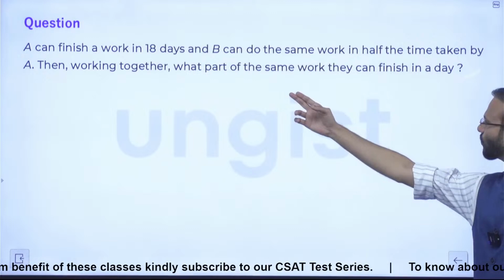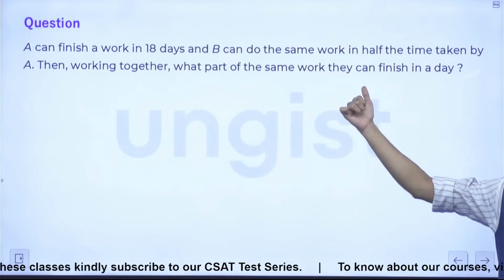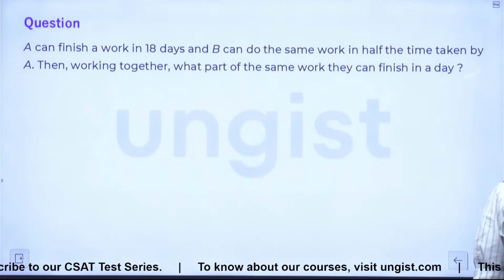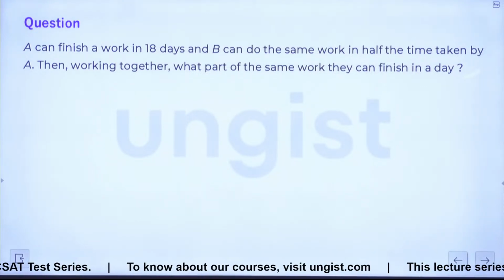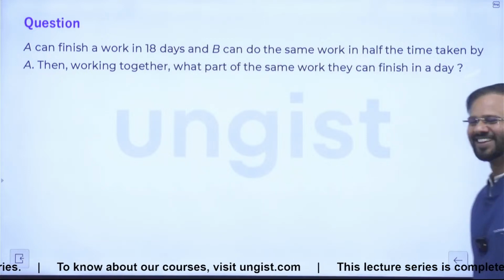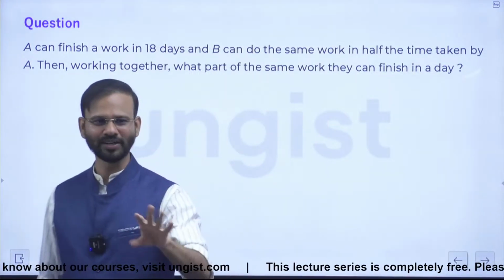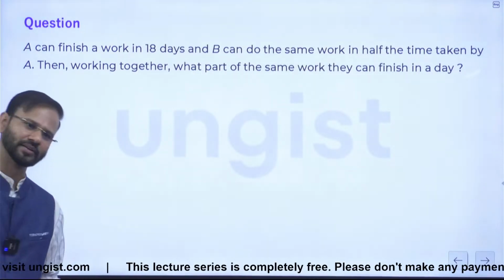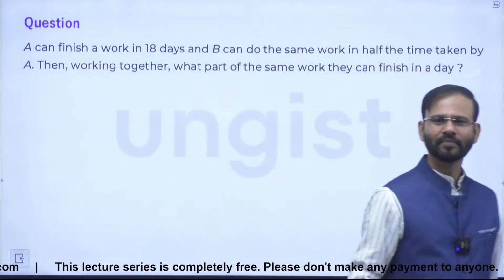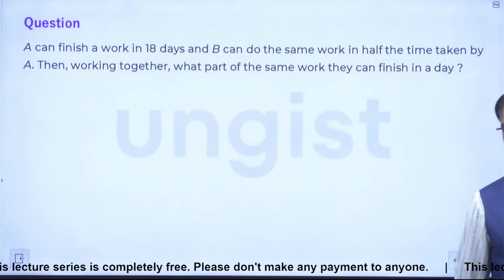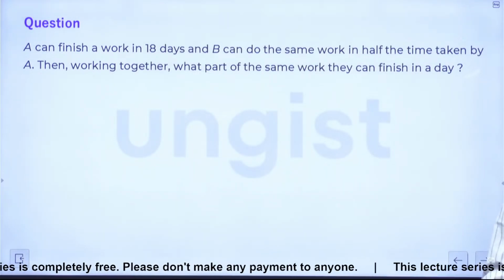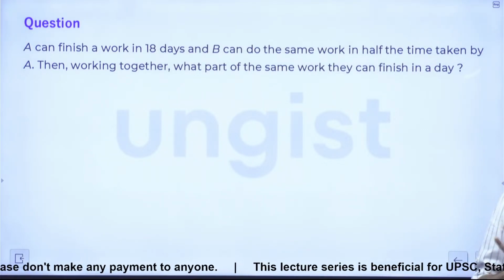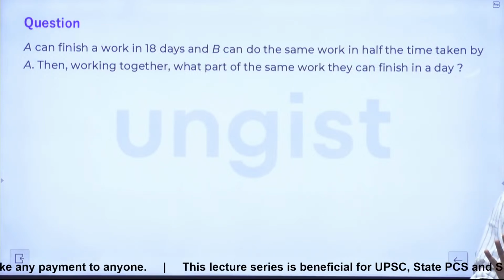Question is, what part of the same work? What part? Like 1 by 2, 1 by 5, 1 by 11, something like that. 3. आपका आंसर सही है. 1/6 होगा actually. Getting it? 1/6 part of the total work they will be doing in one day. Yes, everybody. What is the answer? The answer is 1/6. Guys, yes or no? Right? 3 by 18 would be the answer, which is 1 by 6. All of you clear now?